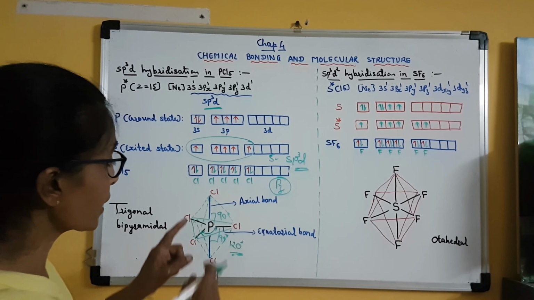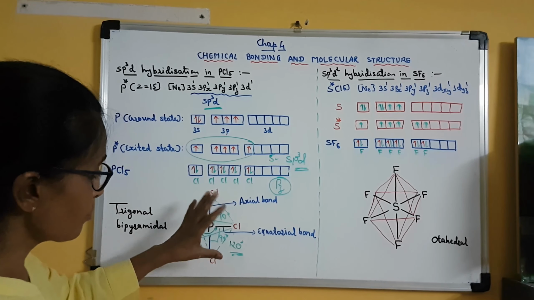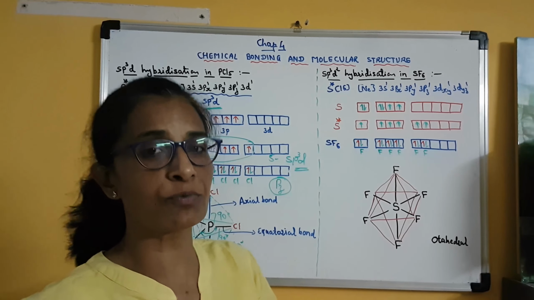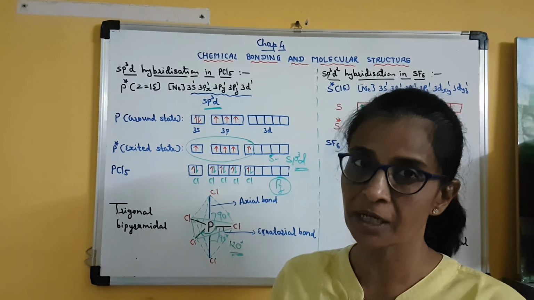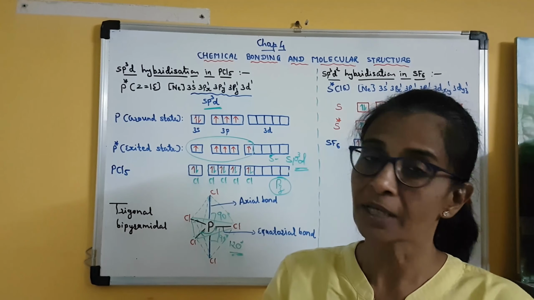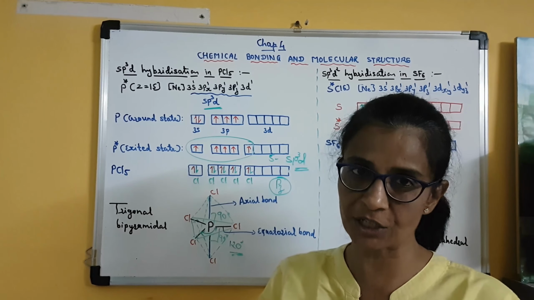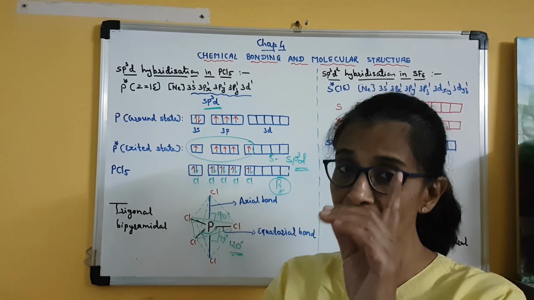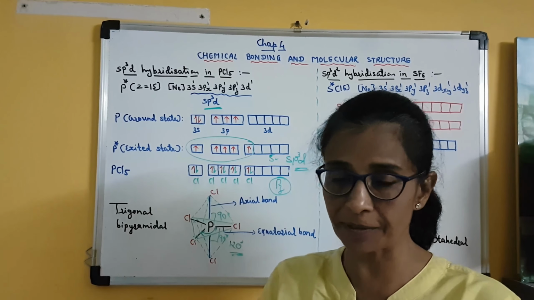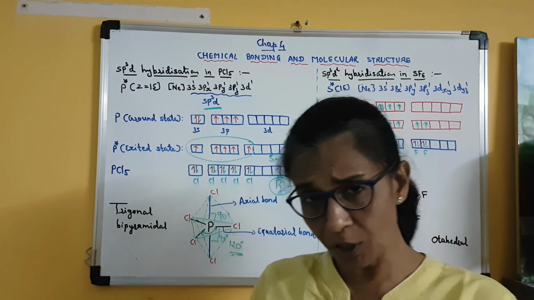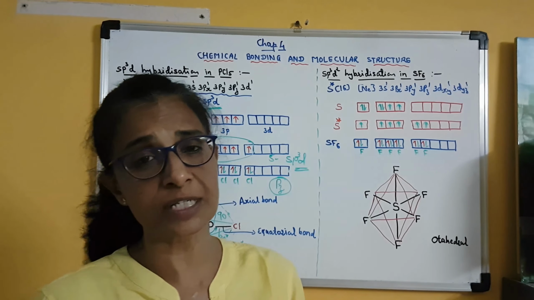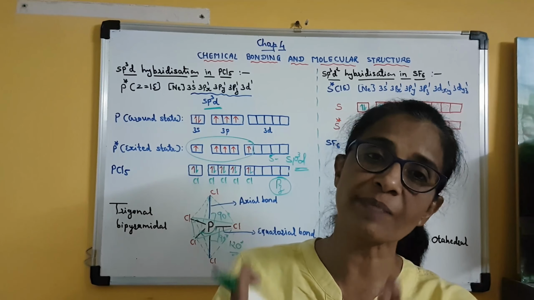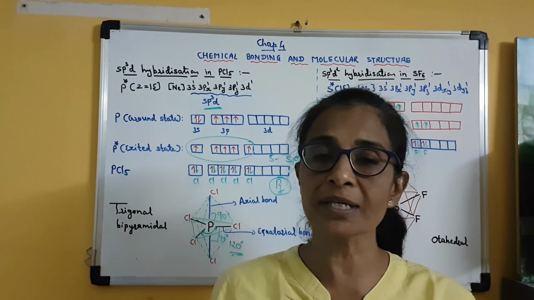Clear? So here also, in PCl5 formation, phosphorus will utilize hybrid orbitals, but the 5 chlorine atoms will not undergo any hybridization; they will utilize their pz orbital, in which there is one unpaired electron present. Clear? We also know that when pz orbital is involved in overlapping, there is always maximum overlap, so a sigma bond is formed.